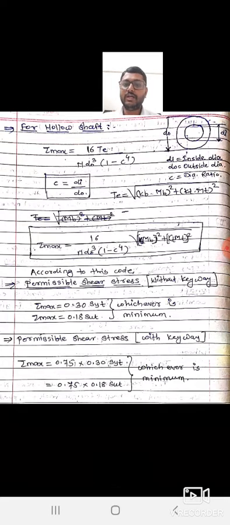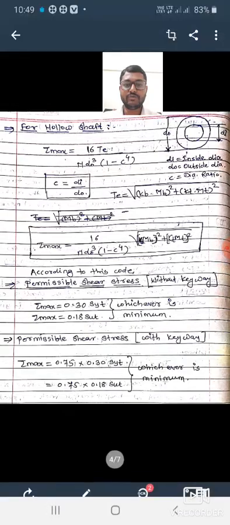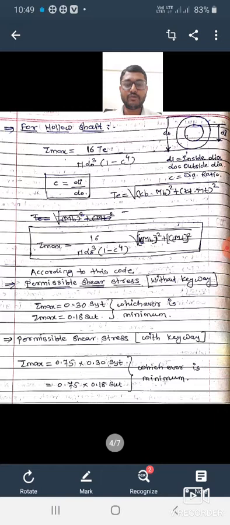We know that Te means equivalent torque, and the equation for Te is under root of Kb into Mb bracket square plus Kt into Mt bracket square. Again we put the value of Te into the tau max equation, and we get tau max equal to 16 upon pi outer diameter cube in bracket 1 minus C raised to 4, under root of bracket Kb Mb square plus Kt Mt square. So by using this equation you can find the value of inner and outer diameter of hollow shaft.